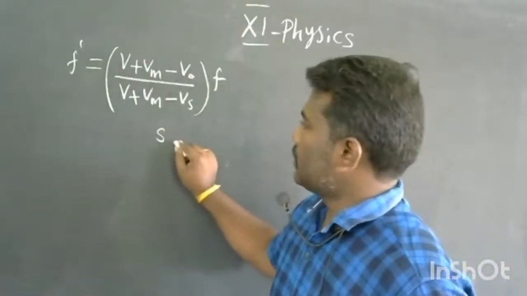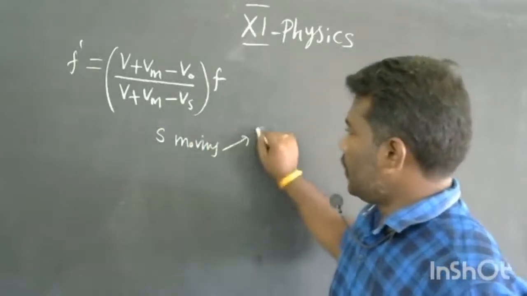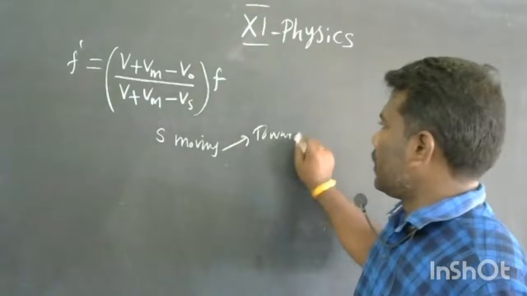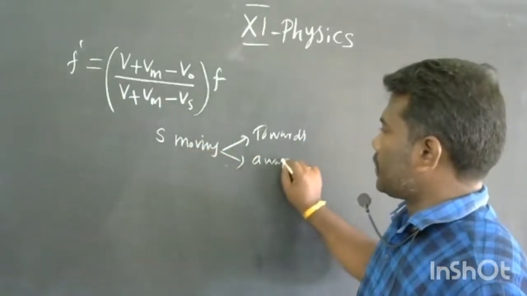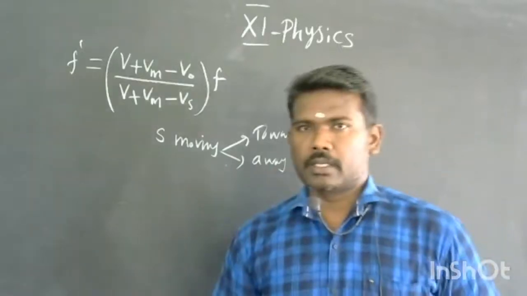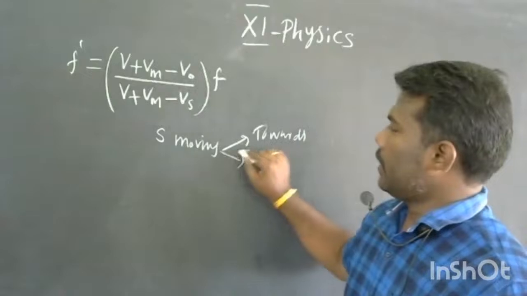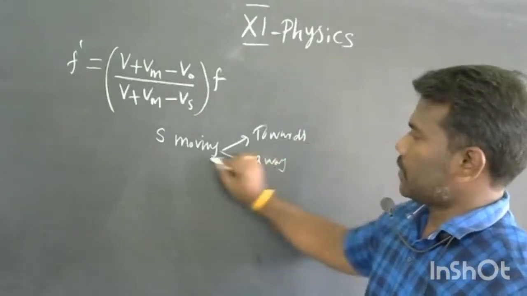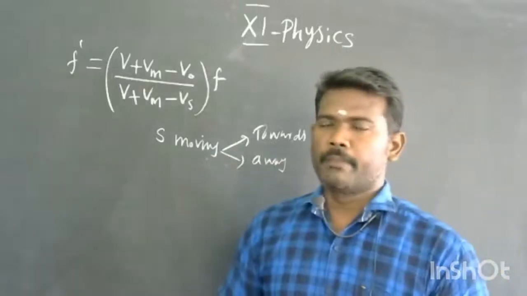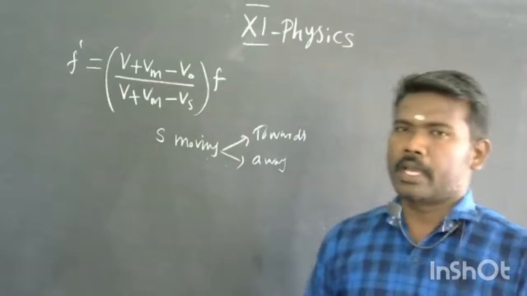You can easily apply that formula for the simple cases. The source is moving towards the observer, already I explained that concept, and the source is moving away from the observer. This is the easiest special case in Doppler effect, and you can easily derive the relation between the apparent frequency and the actual frequency.